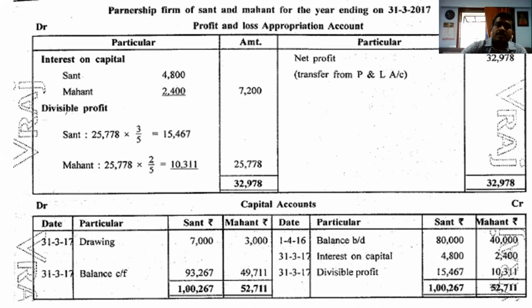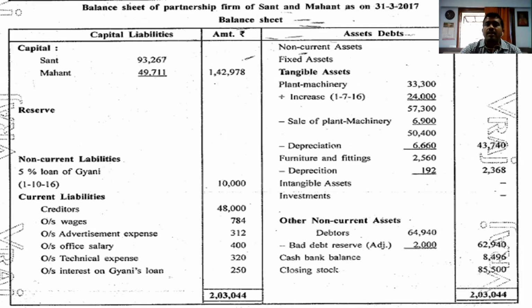And then the partners' capital account, 10 lines. And finally the balance sheet. I will teach you only some of the points, and the remaining I will just tell you; you have to write it. Columns are ready. Prepare the columns first of all.